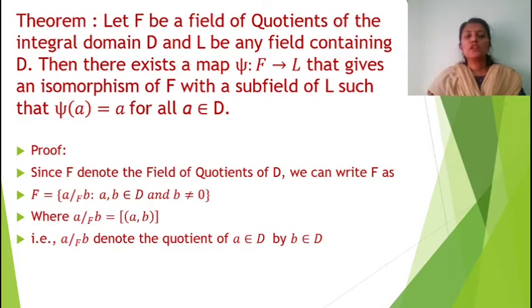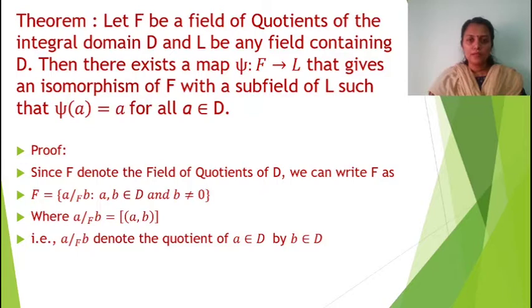Let F be a field of quotients of the integral domain D and L be any field containing D. Then there exists a map psi from F to L that gives an isomorphism of F with a subfield of L such that psi of a equals a for all a element of D. Let's look at the proof.